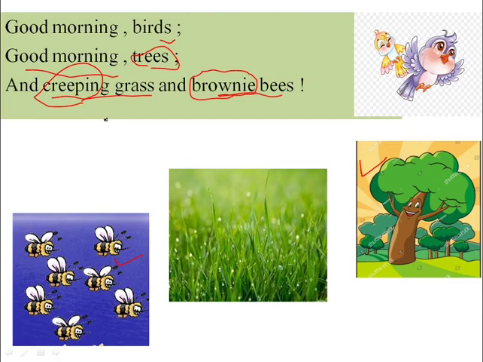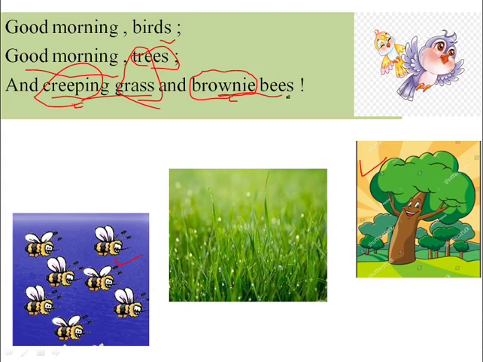Here these two words, creeping grass and brownie bees, creeping and brownie, are describing words. Creeping is describing the word grass and brownie is describing the word bees. Creeping means growing slowly.